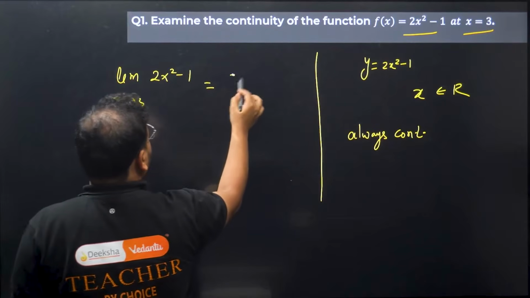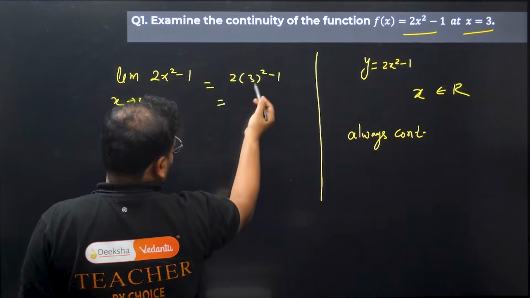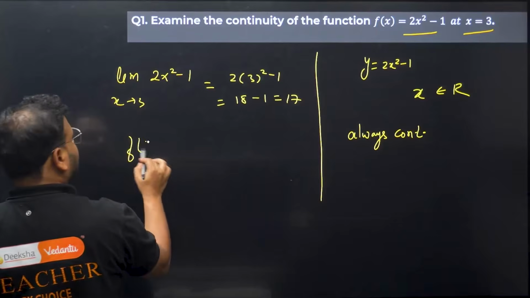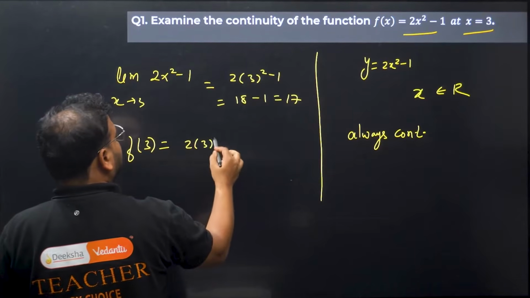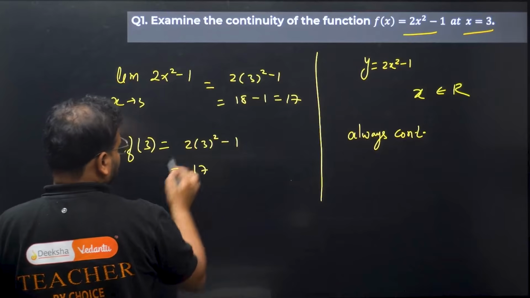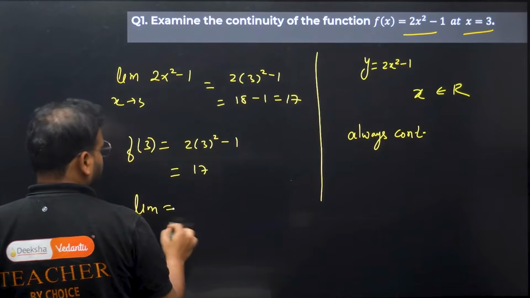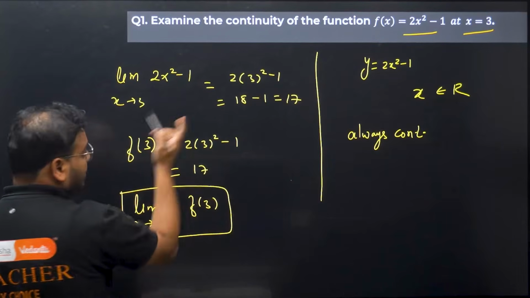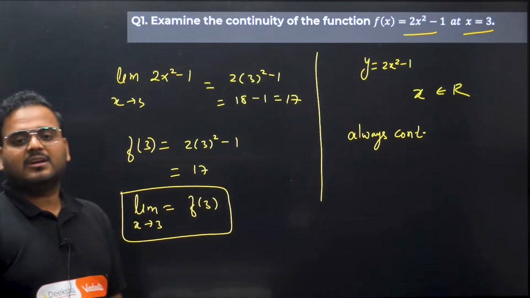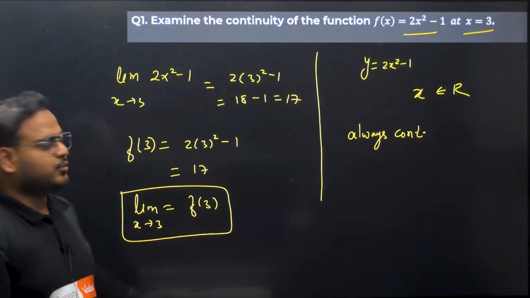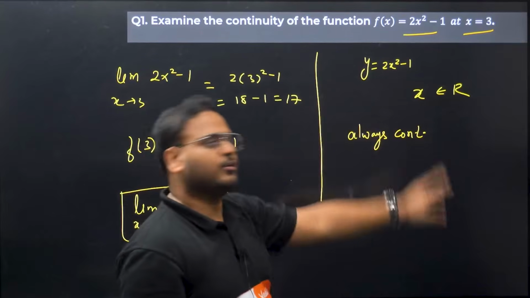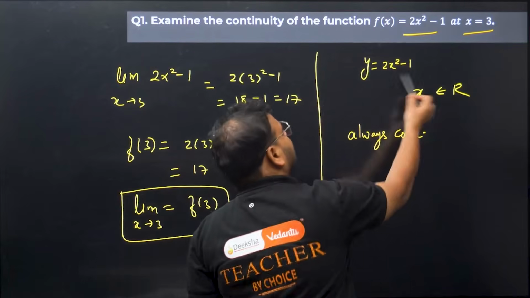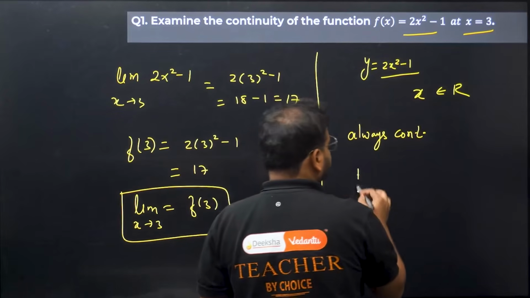You get 2 times 3 squared minus 1, which is 9 times 2, 18, minus 1, which is 17. Even if you find the function value at 3, it becomes 2 times 3 squared minus 1. The answer is 17 only, so they are equal. The limit is equal to the function value at 3. It means the given function, a quadratic, is continuous at the point x = 3. So either you can use the algebraic approach, or if you understand graphs, you can understand this approach also. I have not drawn the graph, but you know it's a quadratic, so the graph will be a parabola.